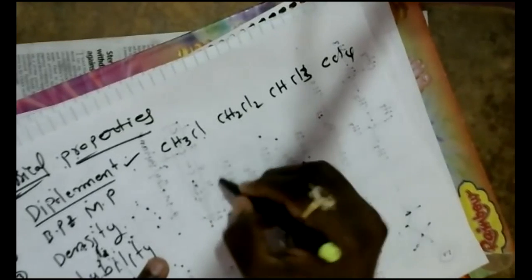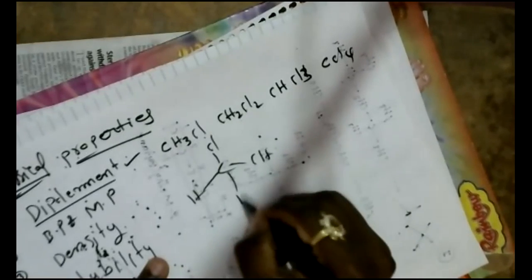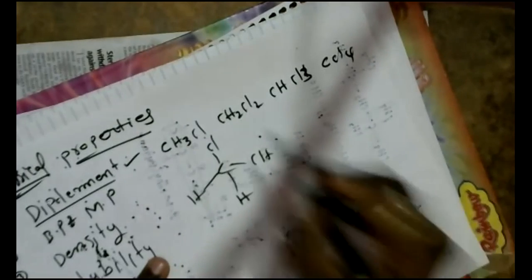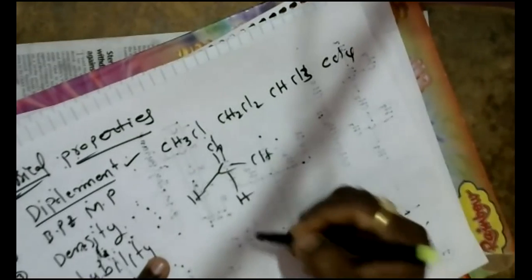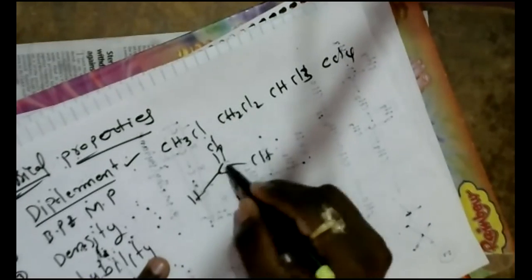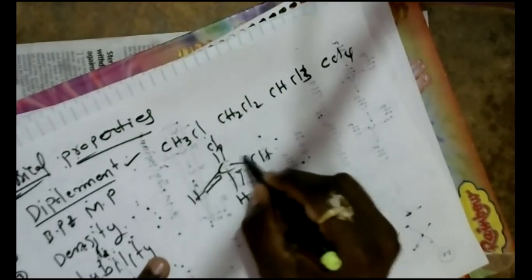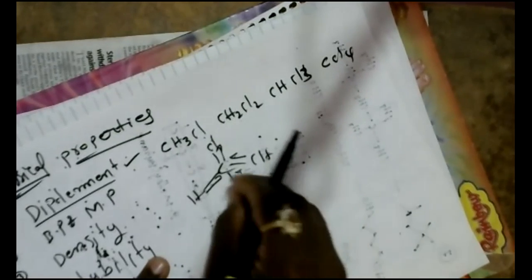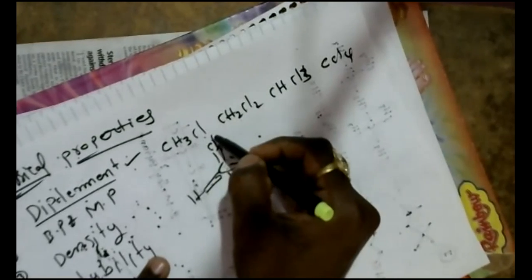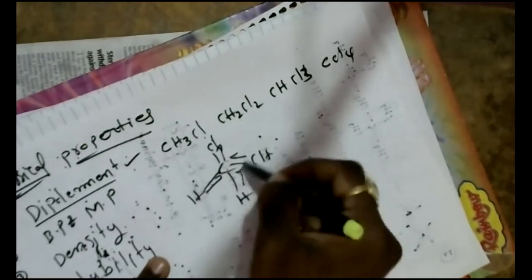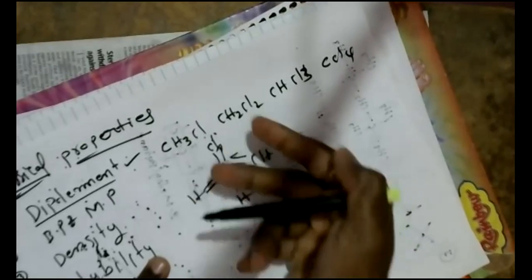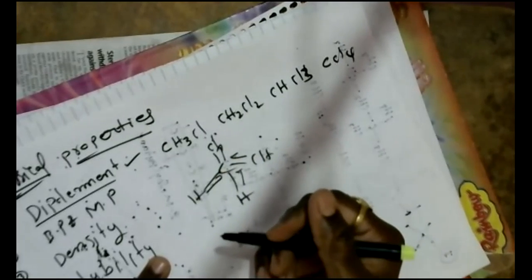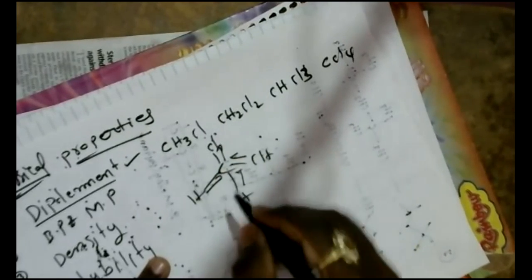See here, I wrote 1 Cl. Remaining, how many hydrogens are there in methyl chloride? 3 hydrogens are there. Here the electron movement is from carbon towards chlorine. Chlorine is more electronegative than carbon. The electron movement is towards the chlorine only. So one side will get the negative charge, another side will get the positive charge. Means 2 poles will be developed in this molecule, dear students. So its dipole moment would be more.